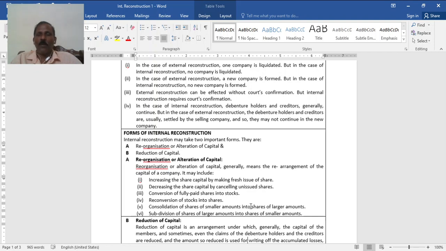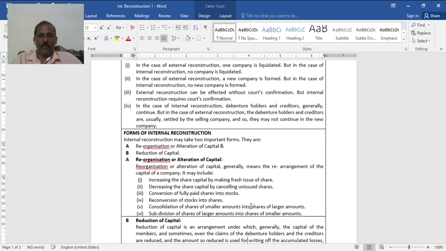Or it may be in the form of subdivision, where 100 rupee or 10 rupee shares may be divided into 1 rupee shares: higher face value shares subdivided into smaller value. Second one is reduction of capital. The total capital will be reduced.